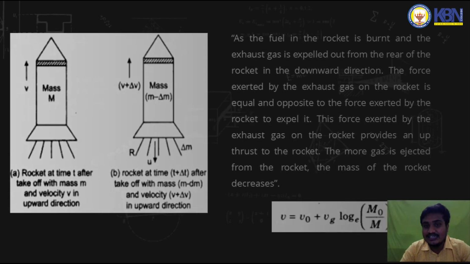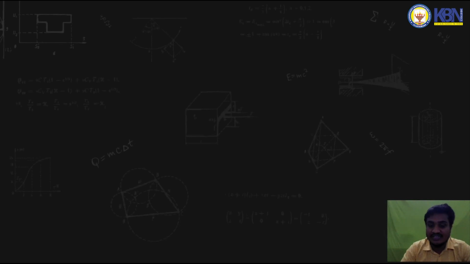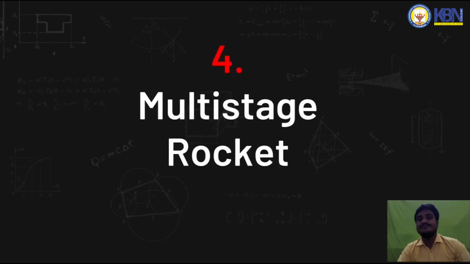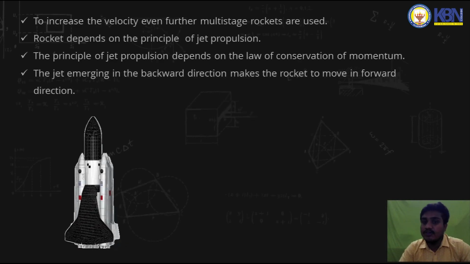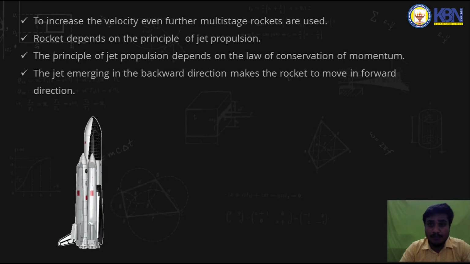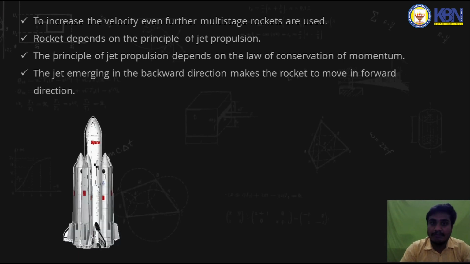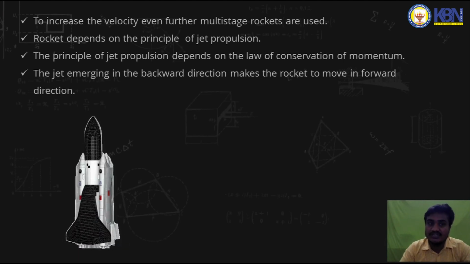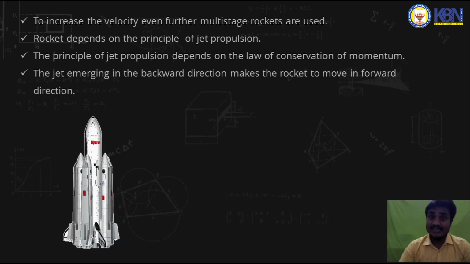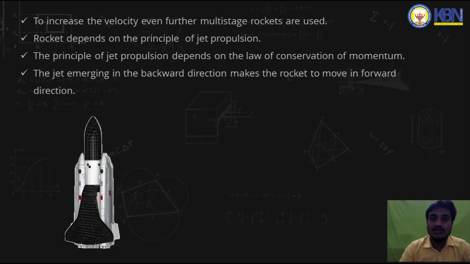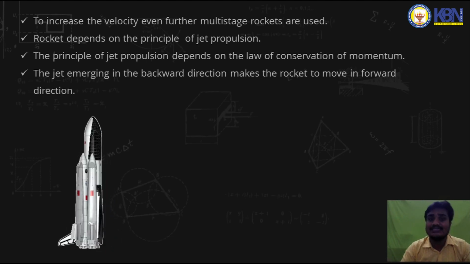Now the extended version of the motion of a rocket is the multi-stage rocket. I said the rocket works on the principle of jet propulsion. Remember, the rocket works on the principle of jet propulsion. We use a multi-stage rocket in order to attain higher velocities and higher accelerations.